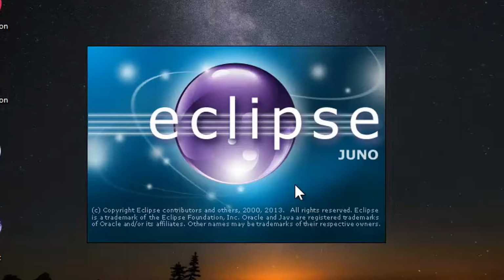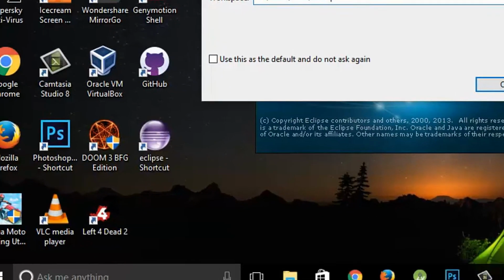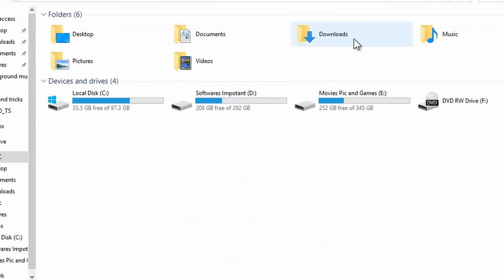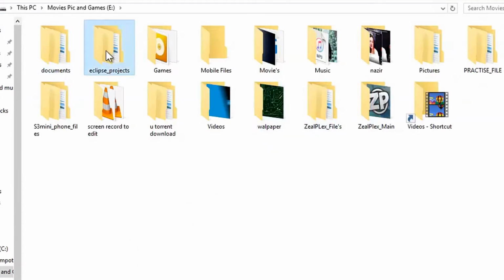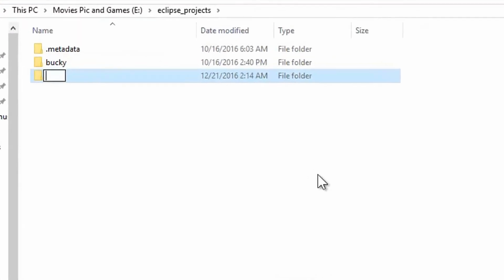Next it is going to be processed much faster because all of the file is being generated already. So let's just wait for it to open up, and it is going to ask you where you want to save the work file. So I'm going to go ahead and create a file space for that. Java projects, create new one, and here I'm going to type R basic work file.